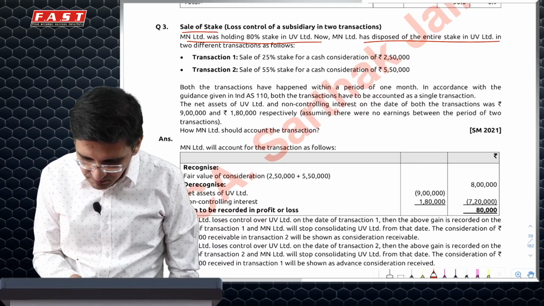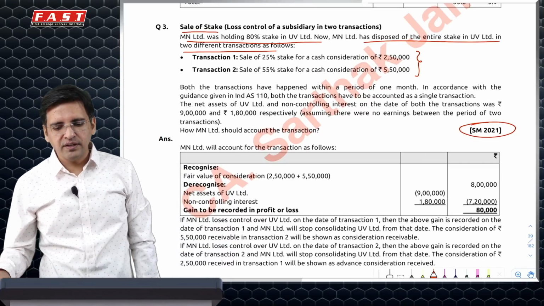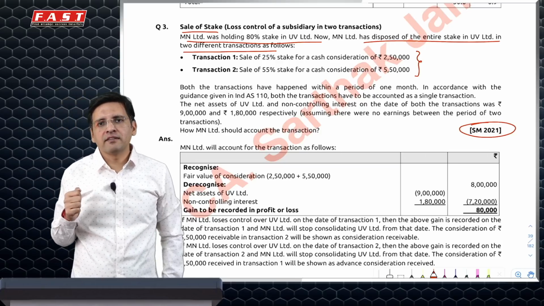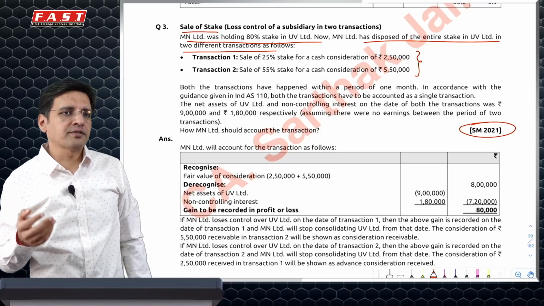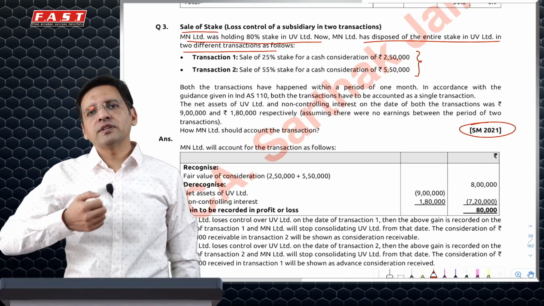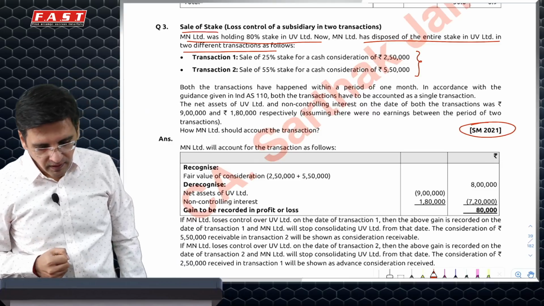Next is again sale of stake. 80% I have disposed, the entire stake, in two transactions. This is a new question which was added in SM 2021. It is basically with respect to the fact that when you sell your investment and you do multiple transactions to sell it, should these transactions be accounted for independently or as a part of one?